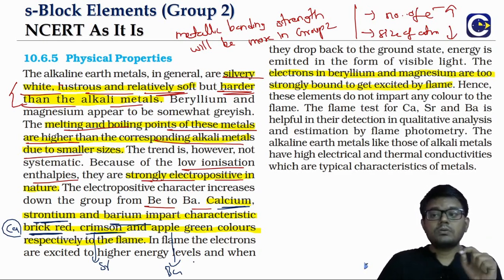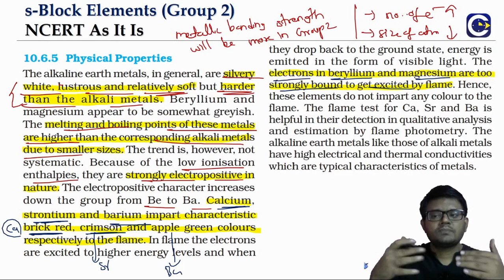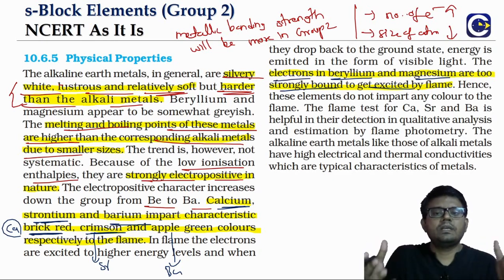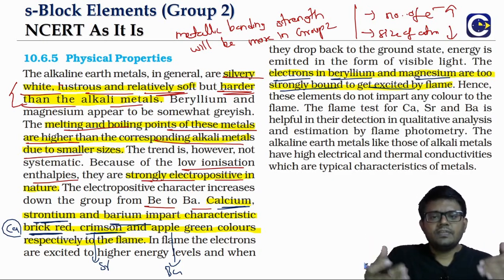Now the ones that are left out, beryllium and magnesium, don't show the flame test because the electrons in beryllium and magnesium are strongly held. It means we require more energy for the excitation. It is difficult for the excitation to be achieved by a normal flame.